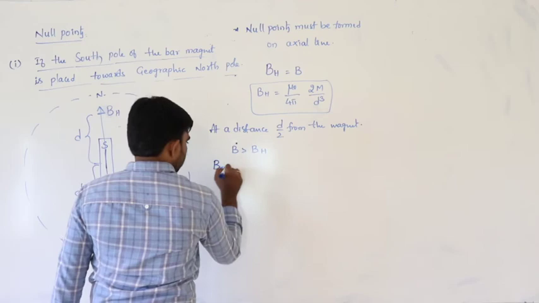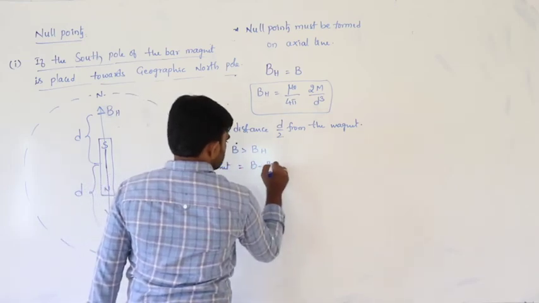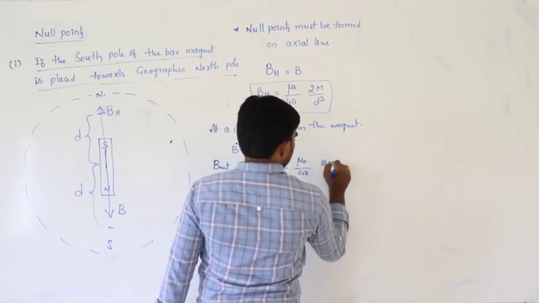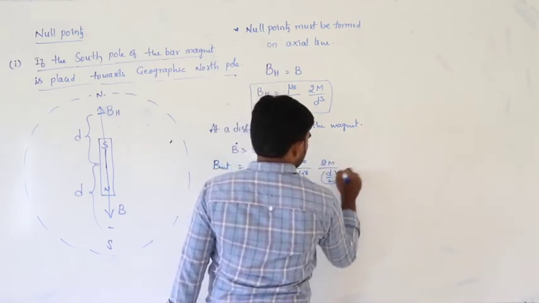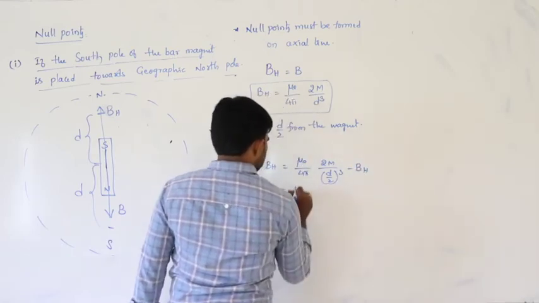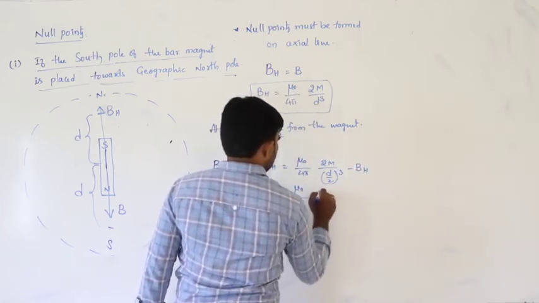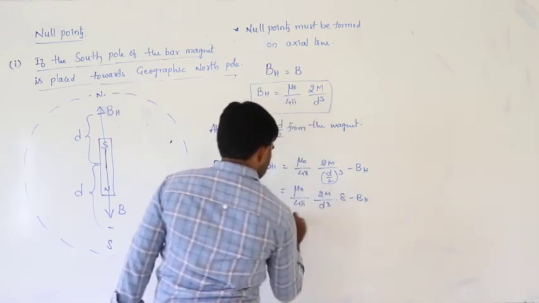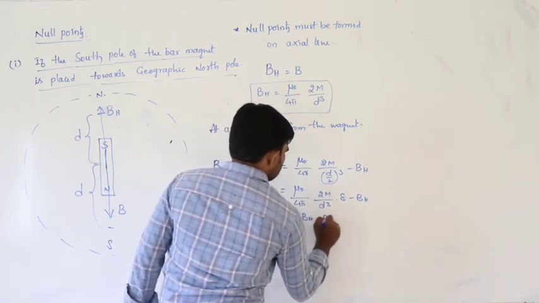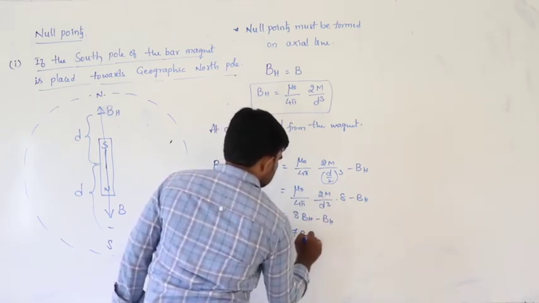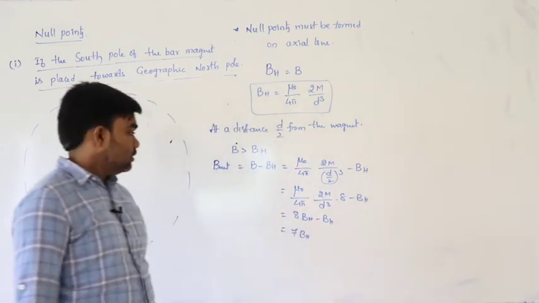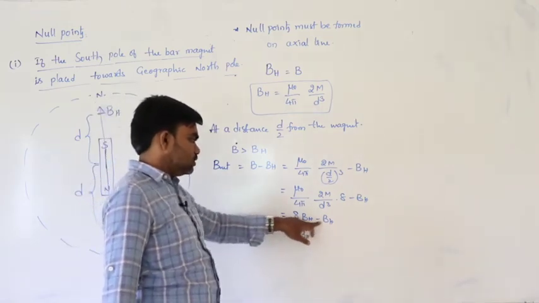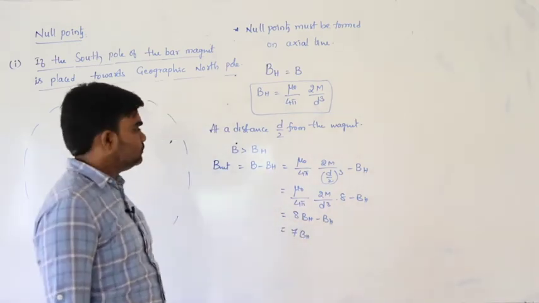So, the net magnetic field is equal to B minus BH. That is mu naught by 4 pi, 2m by d by 2 whole cube, minus BH. The same mu naught by 4 pi, 2m by d cube into 8, minus BH. So that is 8 BH minus BH, which is 7 BH.